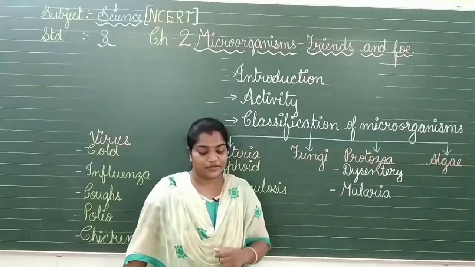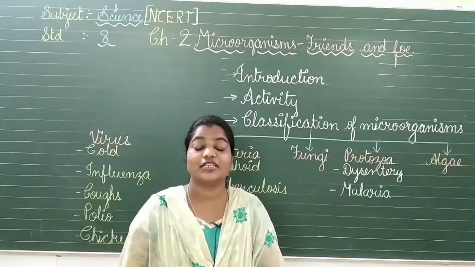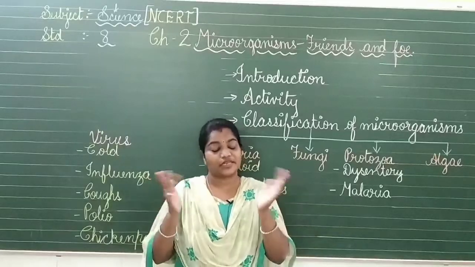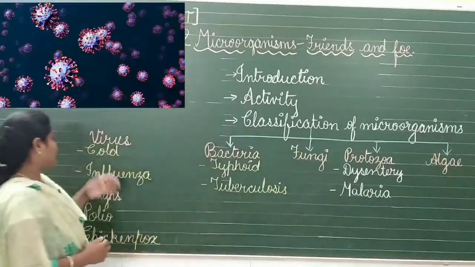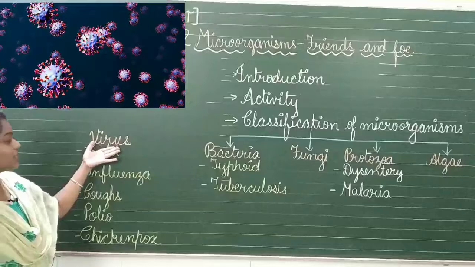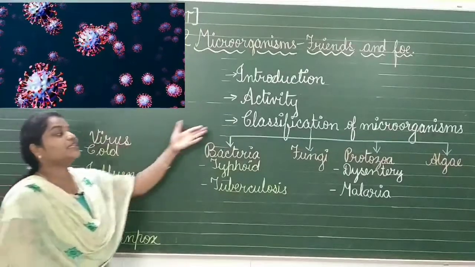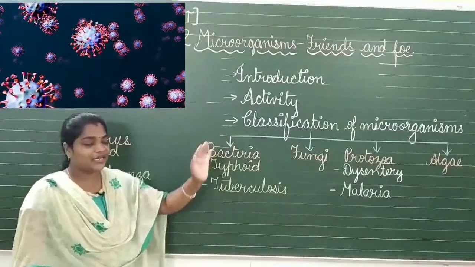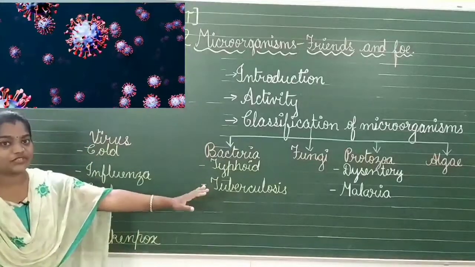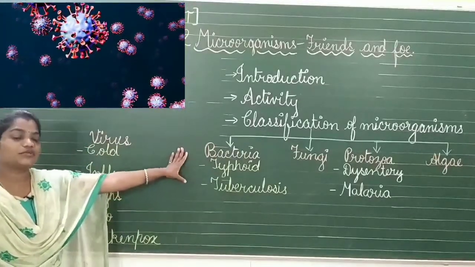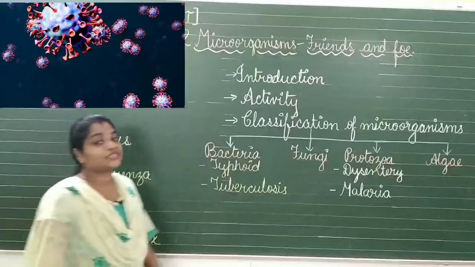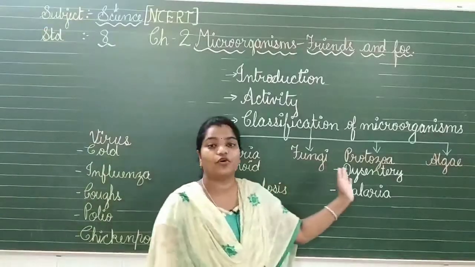Now you will have a question in your mind, then what is this virus about? Virus is also one of the types of microorganisms, but it could not be classified in these 4 types. Why? Because a virus is something different from all these 4 types.